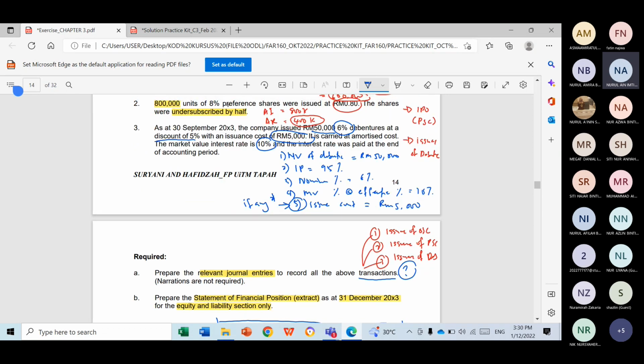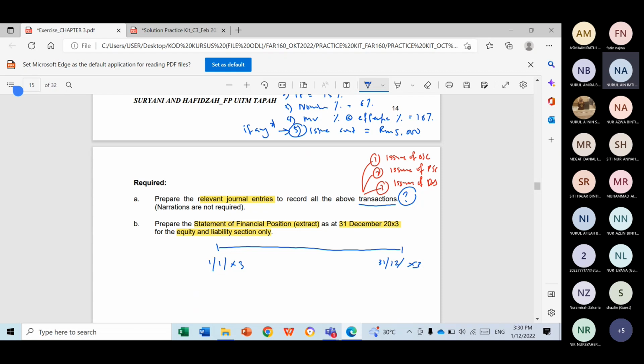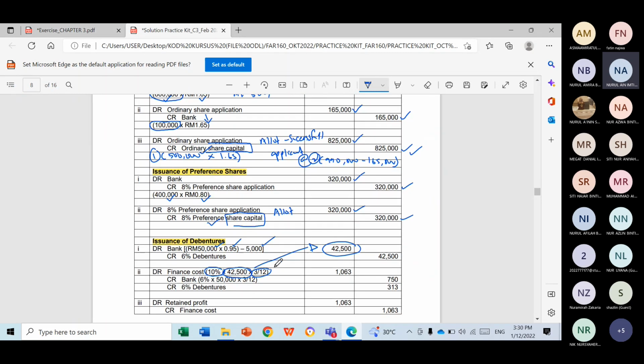Since the debenture started on 30th September, somewhere here, the interest on debenture should be calculated from October, November, December. So 3 months only. So that's why you times with 3/12. So you will get 1,063 ringgit, and calculate for the interest paid.